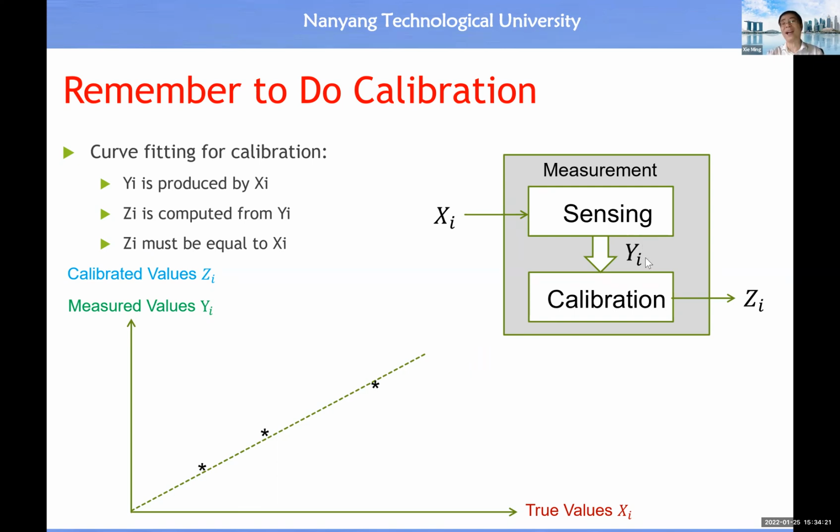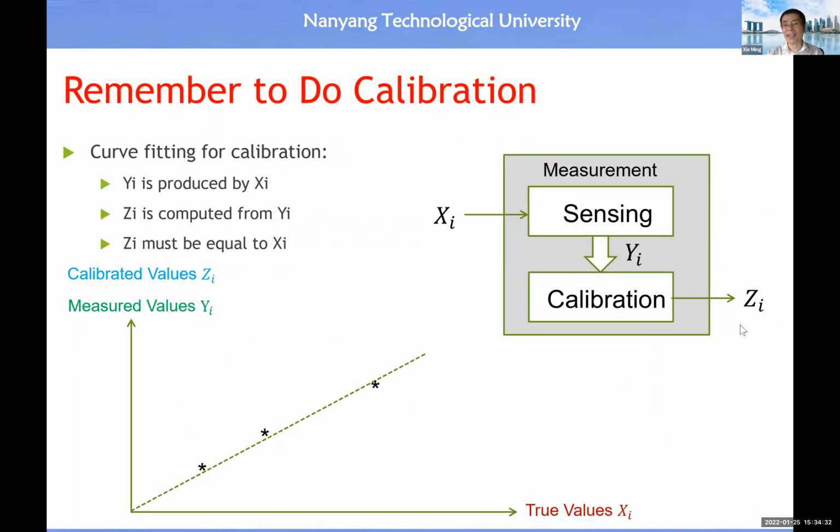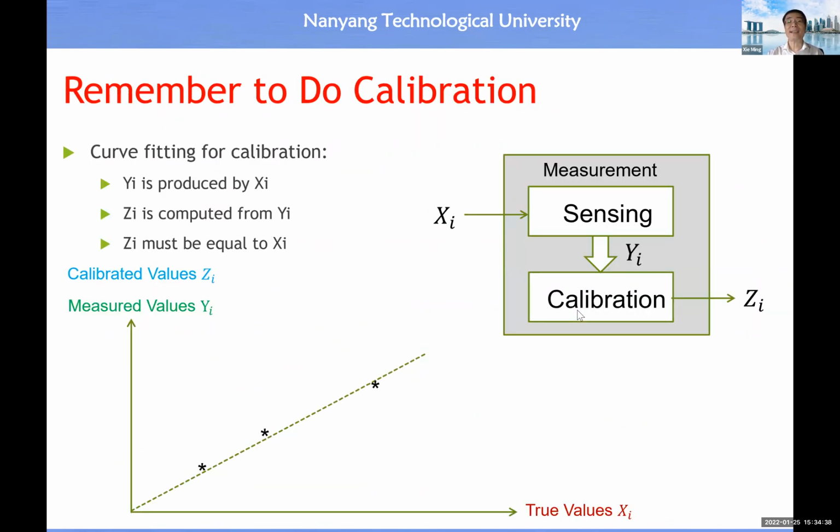In this case, the YI corresponds to the UV. Then from the UV, you determine this projection matrix. After that, you can calculate ZI. In this case, the ZI corresponds to this vector. So remember to do the calibration.